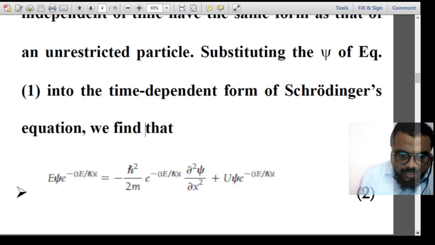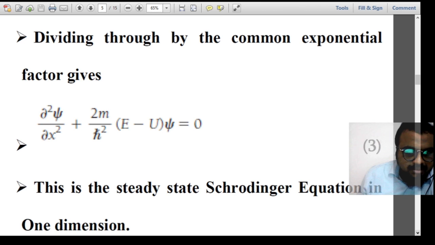So we divide the entire equation, left hand side and the right hand side, by minus h cross square by 2m into e raised to minus iE by h cross t. So what I will get is this e raised to minus iE by h cross t will cancel out. So remaining, what we'll get is 2m by h cross square into E minus U into small psi. The small psi is the position dependent part of the wave function, and it is the time independent part of the wave function. So what we get is dou square psi by dou x square plus 2m by h cross square into E minus U into psi is equal to 0. So this is nothing but the steady state Schrodinger equation in one dimension.